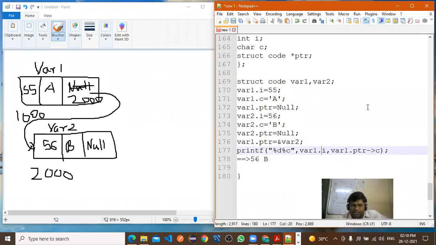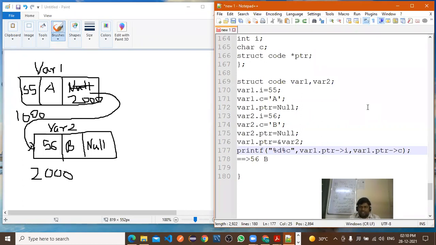So var1.i, what is the value? 55, right? And what is the value? 56, right?